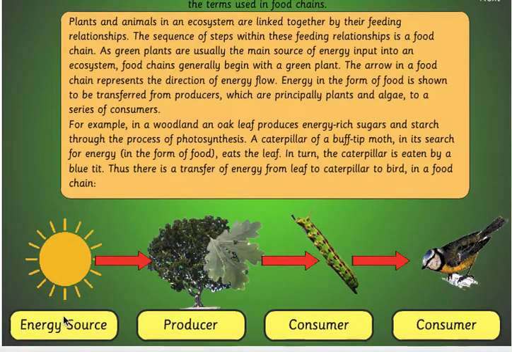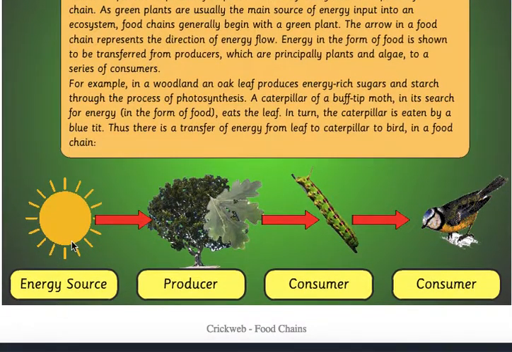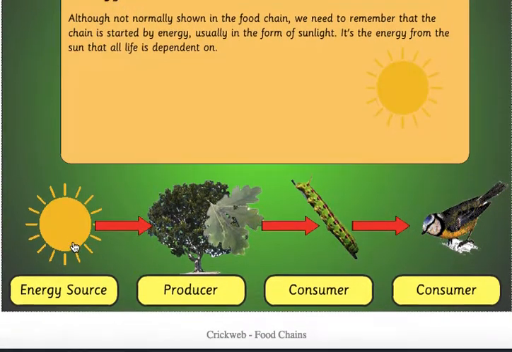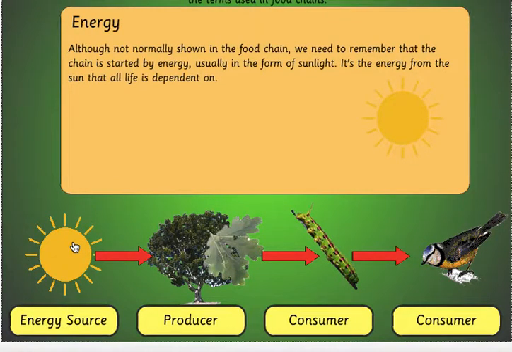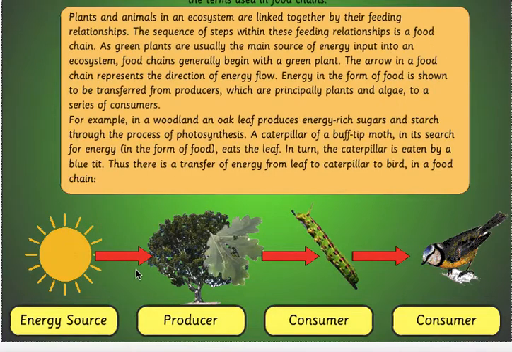So here's the energy source, and you can click on it, and it talks about energy. Energy, although not normally shown in the food chain, we need to remember that the chain is started by energy, usually in the form of sunlight. It's the energy from the sun that all life is dependent on.